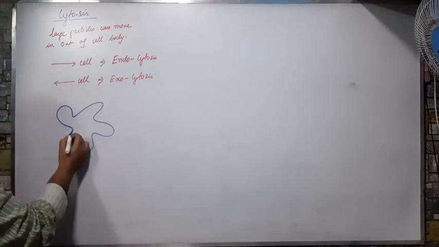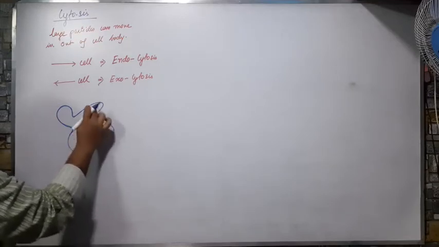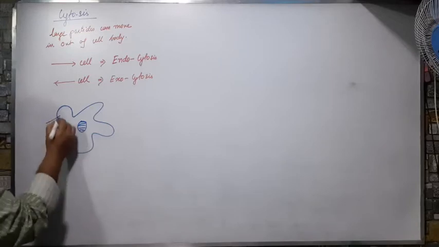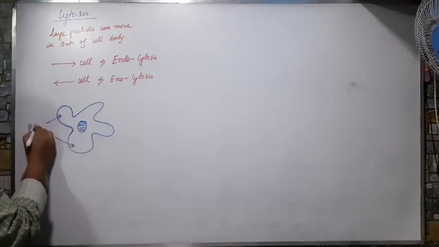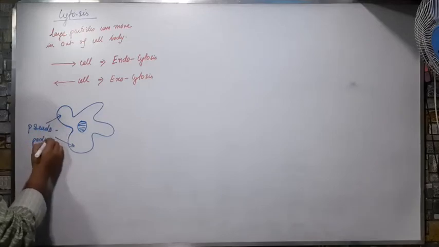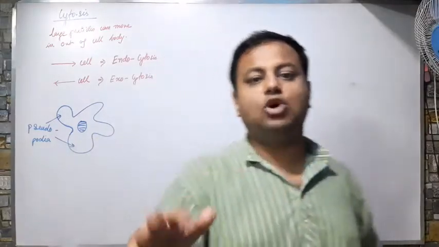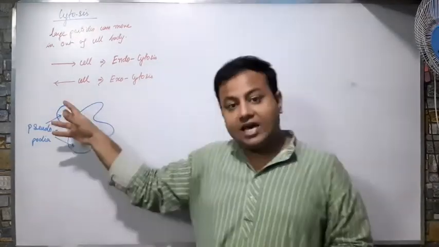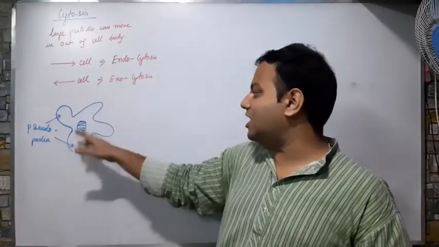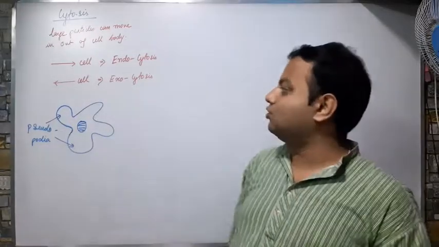It doesn't have a fixed shape, and suppose this is the nucleus. The finger-like projections that you see are known as pseudopodia. Now what is this pseudopodia? Pseudo means false, podia means legs, means false legs. They are leg-like but they don't have a fixed shape. If you are seeing this leg now, the next moment you will not be able to see it, the legs may disappear. So this is called the pseudopodia.